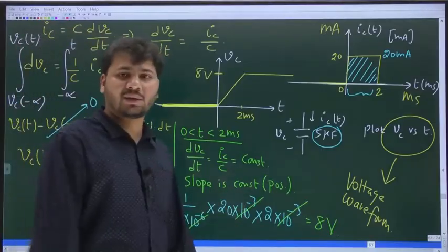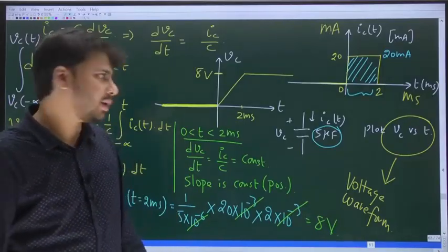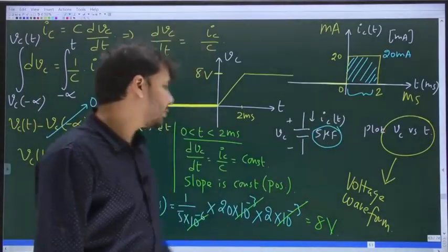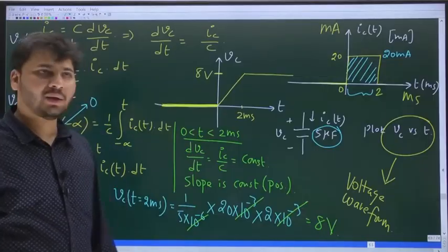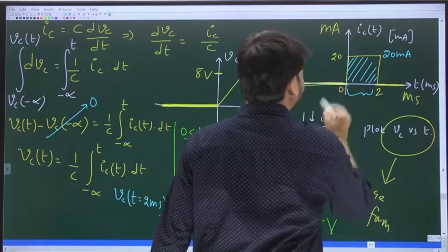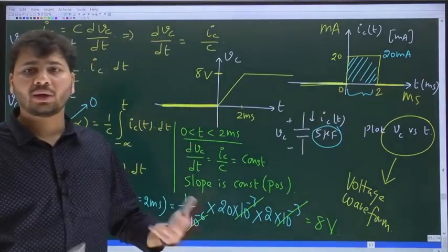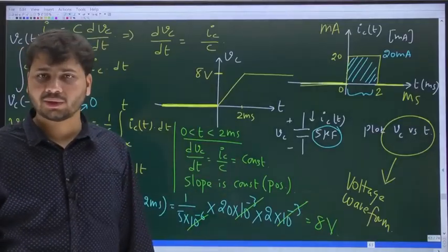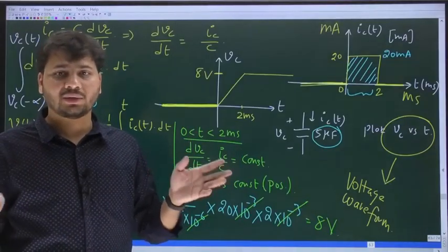So as long as current is flowing through the cap, it will continue to get charged. Vc will continue to linearly increase. But here the current does not flow forever. Current flows only up to 2 milliseconds. That is why only between 0 and 2 milliseconds Vc will linearly increase. And beyond t equal to 2 milliseconds, what is the value of the current? Current becomes 0. When the current becomes 0, it is the rate of change of voltage across the cap that becomes 0. So if the rate of change of anything becomes 0, that thing is remaining constant. That does not change with time.